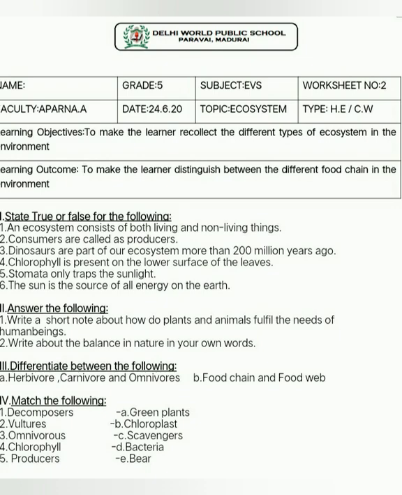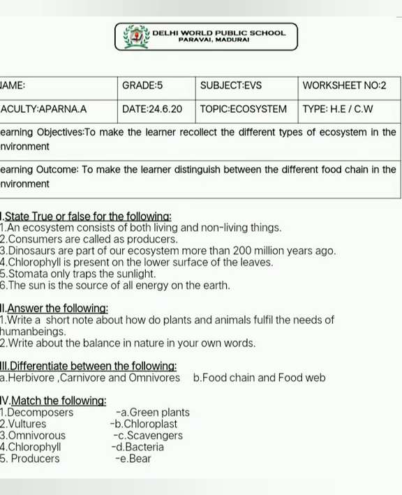Third Roman letter, differentiate between the following. Herbivores, carnivores and omnivores. First we will write the herbivores. Herbivores, the animals which eat only plants are known as herbivores. Example, you can write rabbit, deer and giraffe. Carnivores, animals which eat only the flesh or meat of other animals are known as carnivores. Example, lion, tiger, cheetah, leopard. Omnivores, animals that eat both plants and animals are known as omnivores. So human beings, bear and cockroach.